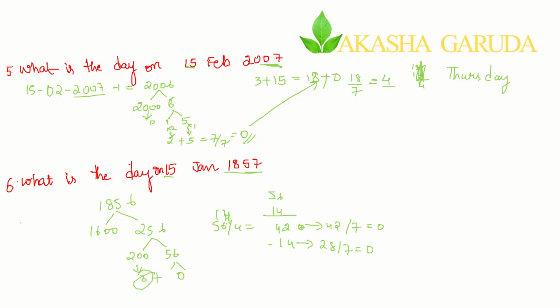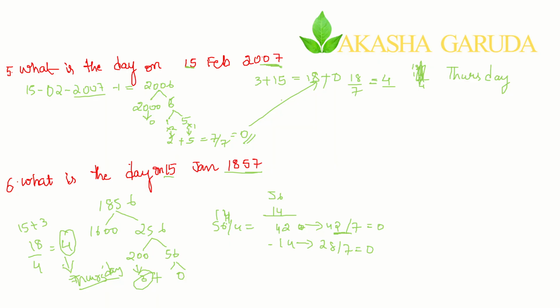Okay. Now January it is. January, first month it is. First month only it is. Previous to that no month was there. So I'll take directly 15. 15 plus 3, what is 18. 18 divided by 7, it is remainder 4. It is Thursday. See here, Thursday. Just to make you understand, I have written this particular code, or else I would have directly written 3 and come directly to this particular step.